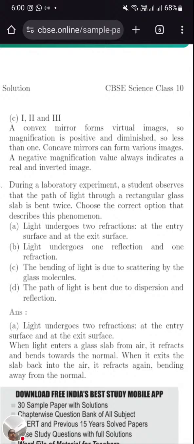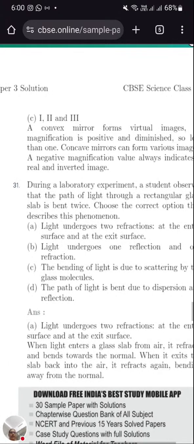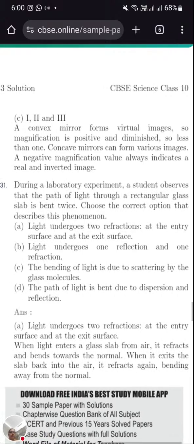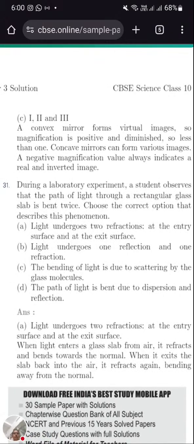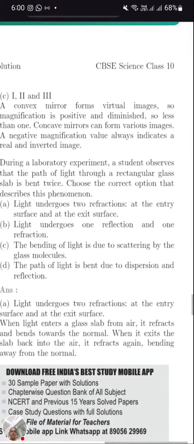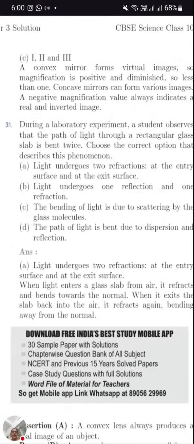The correct answer is 1, 2 and 3. A convex mirror forms a virtual image, so the magnification is positive and diminished. Next, a concave mirror can form various images. The magnification can be negative, and negative magnification always indicates a real and inverted image. So option number C.